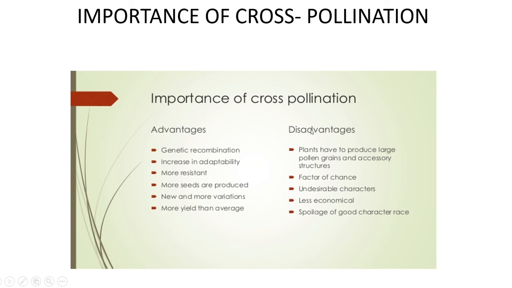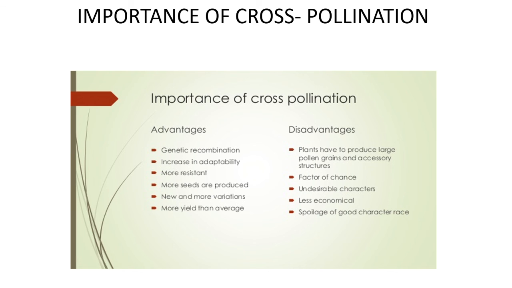Then let us discuss the disadvantages. First point, the plant has to produce large amounts of pollen grains and the necessary structures. Second, it is a factor of chance. Take the example of the pine tree, which is very famous in hill stations. Those who are staying in hill stations must be aware that during the rainy season, in the water, there will be a yellowish powder. These are the pollen grains of pine.